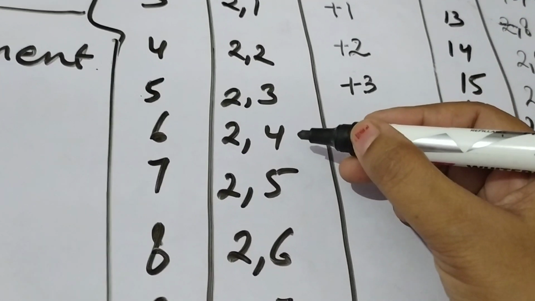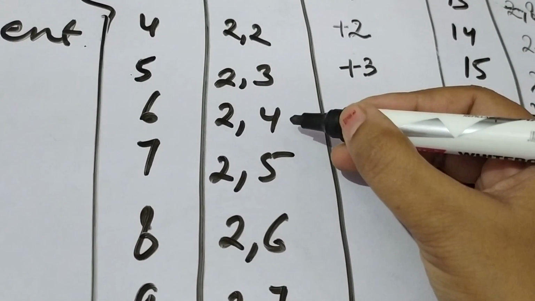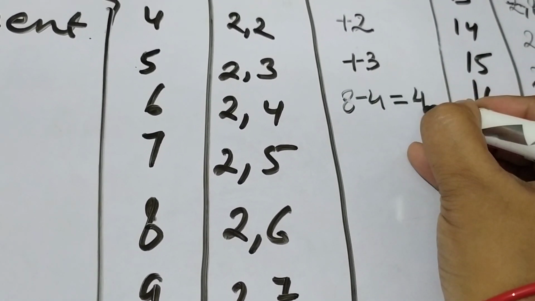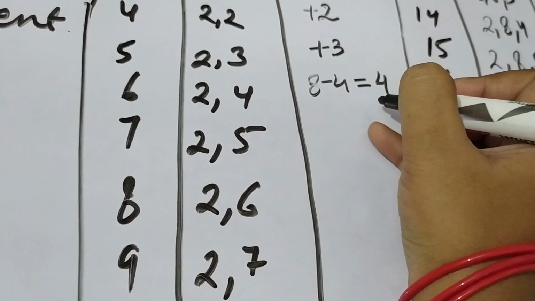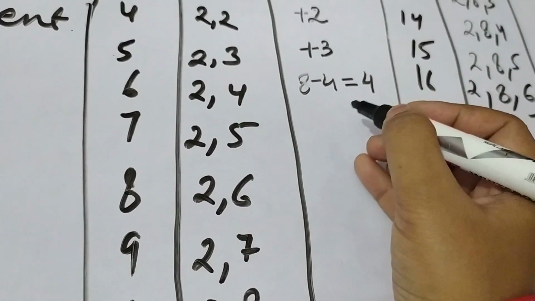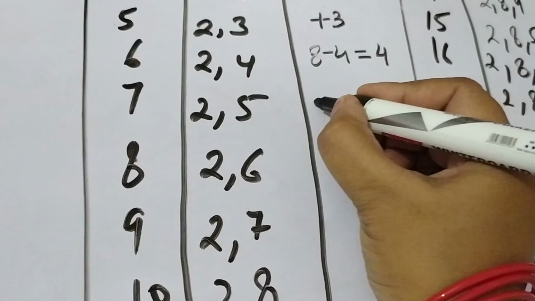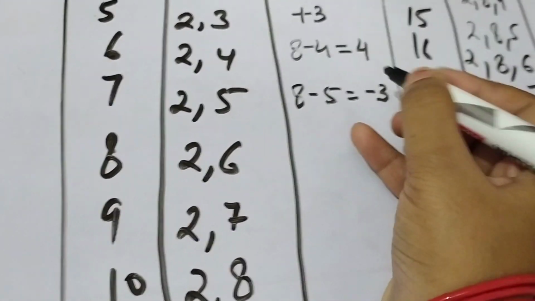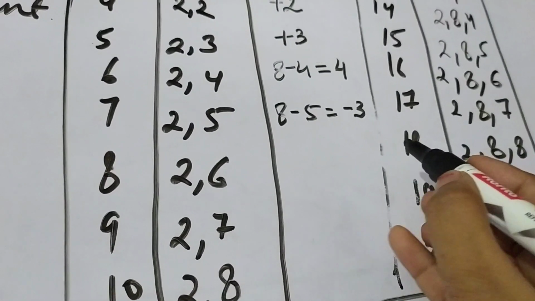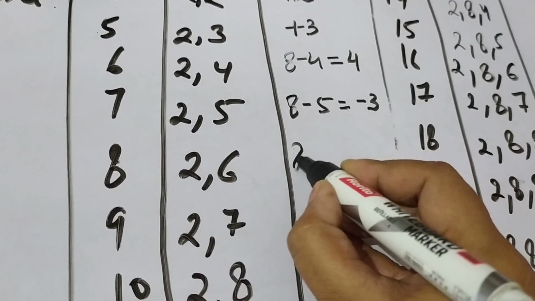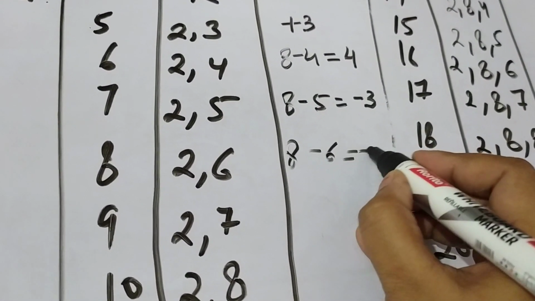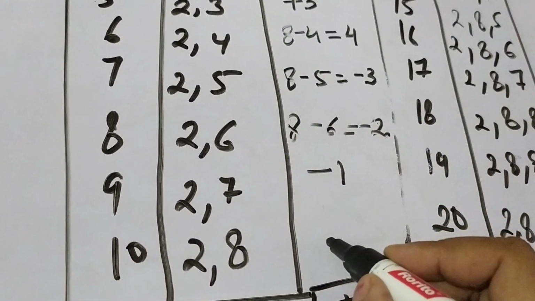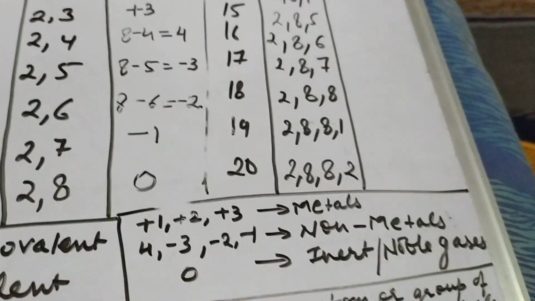For 4 or greater than 4, we subtract it from 8. 8 minus 4 equals 4. 4 will have no charge because mostly they form covalent bonds. That I will tell you later in detail. 8 minus 5 gives 3, but now here we put a negative charge because it shows non-metals. Here again 6, so 8 minus 6 equals -2 valency. 8 minus 7, -1 valency, and 8 minus 8 is 0 valency.